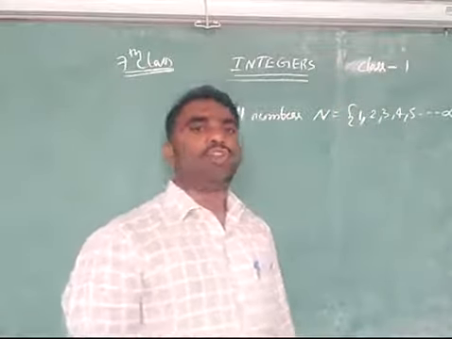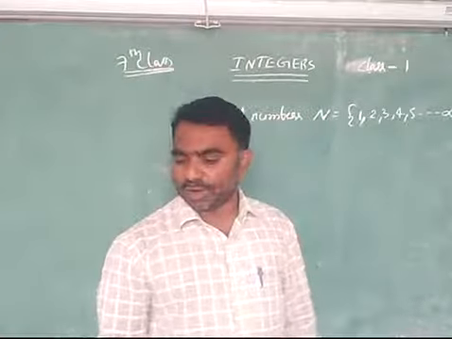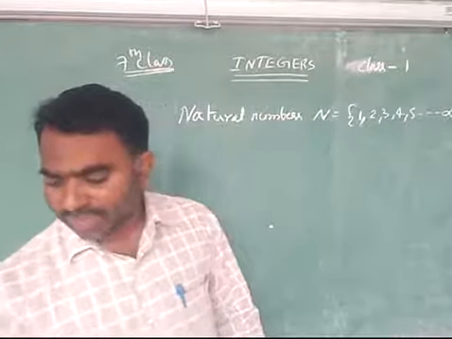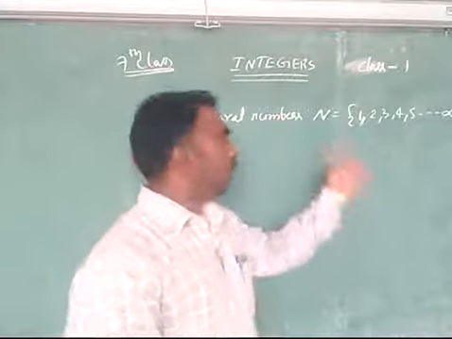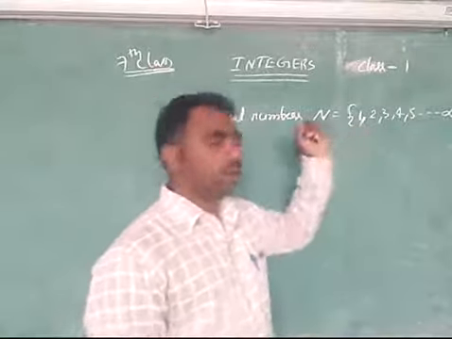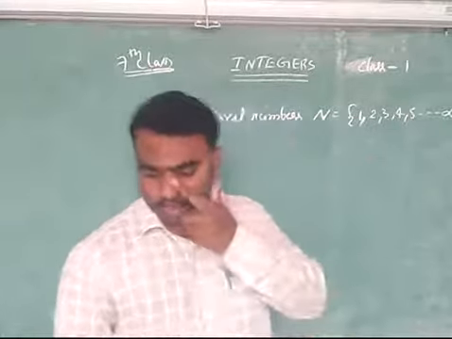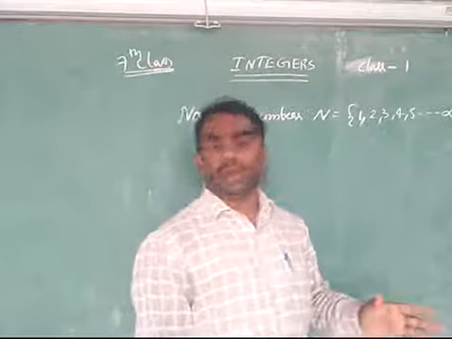I will ask some questions about these numbers, so try to answer them. They are in your textbook. Which is the smallest natural number? You can say very easily, out of these natural numbers, which is the smallest? One. Very good.